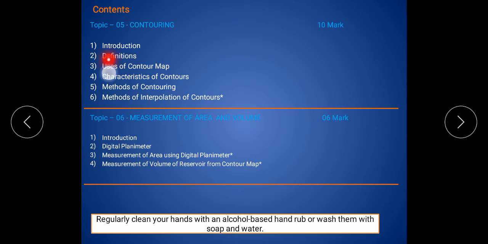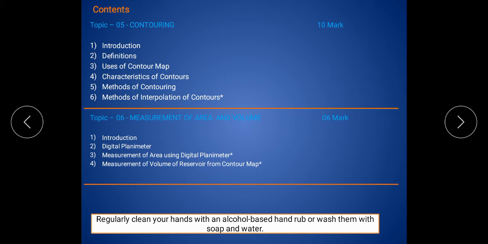The second content is the definitions, the important definitions we use in contouring survey. The third content is the uses of contour map. What is meant by a contour map, and what are the uses of a contour map? We discussed that in the third content. Then the fourth content is the characteristics of contours. What are the characteristics of contours? We discussed them in the fourth content one by one.